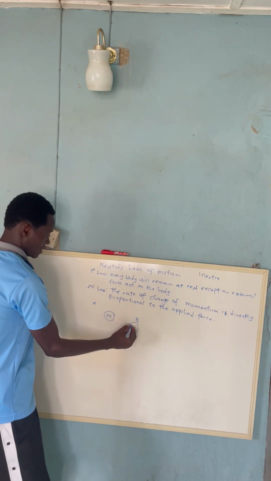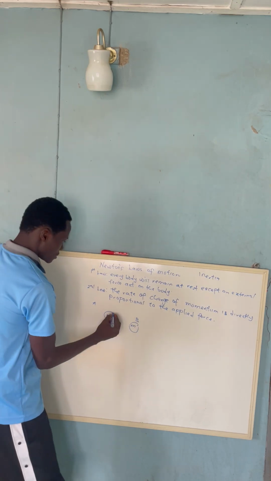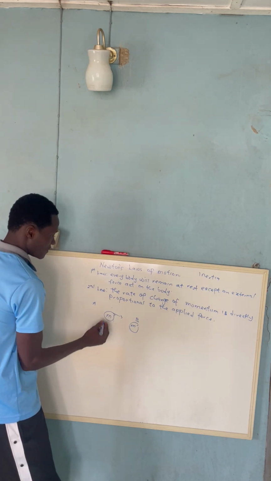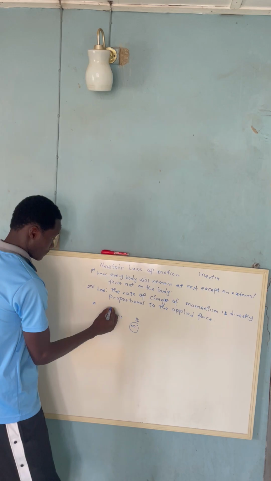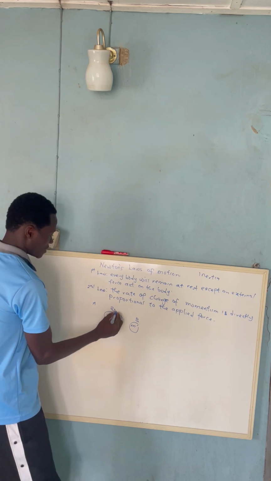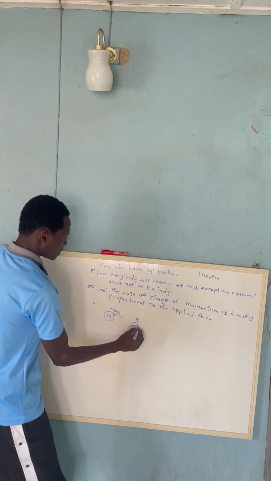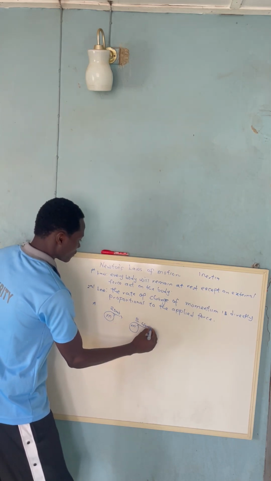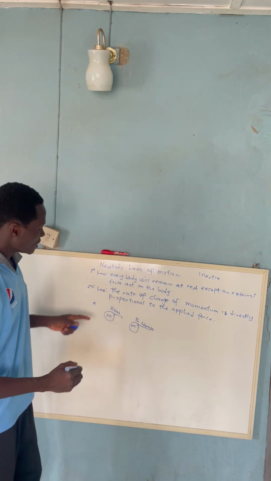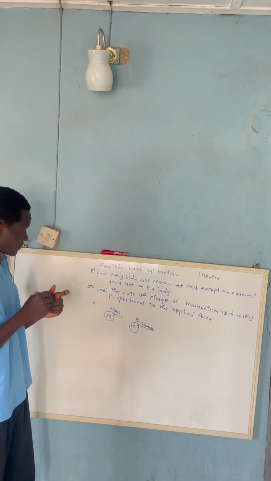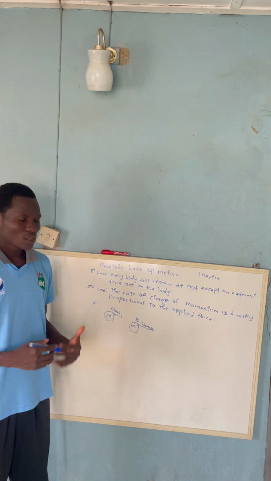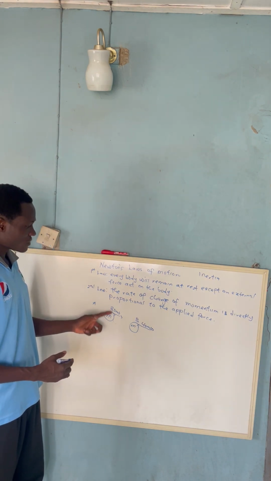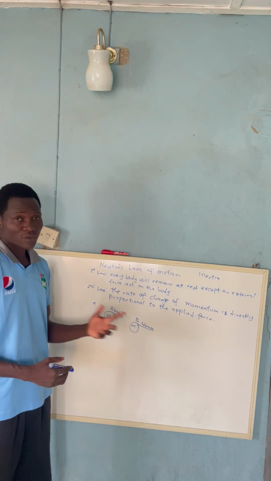But this one is moving with a velocity, let's say, of 20 meters per second, and this one is moving with a velocity of 40 meters per second. Look at these two balls. They both have the same mass. If this is 5 kg, this one is 5 kg. But while they are rolling, this first ball is moving with 20 meters per second, while this one is moving with 40 meters per second.